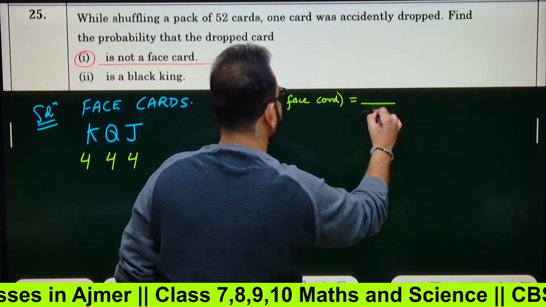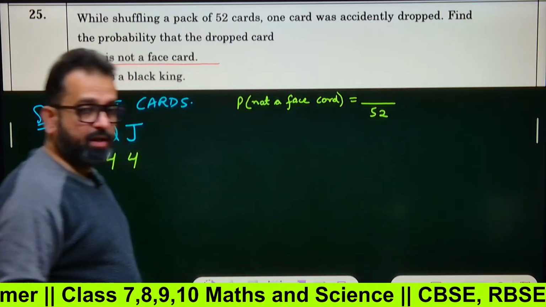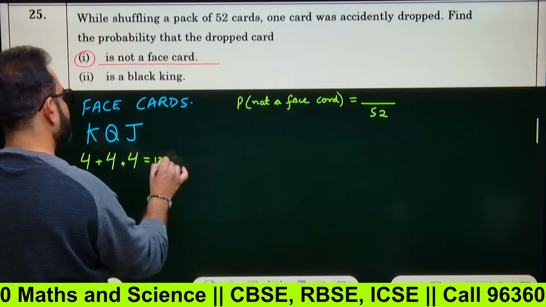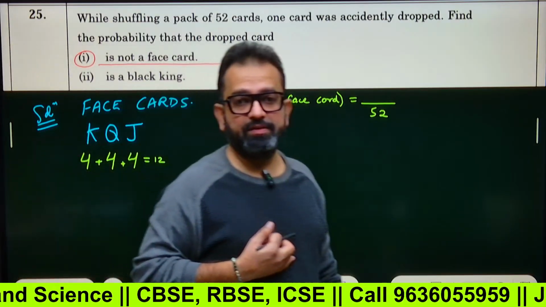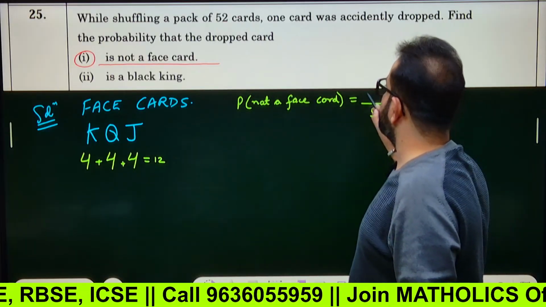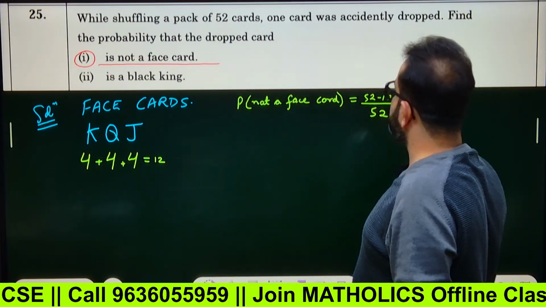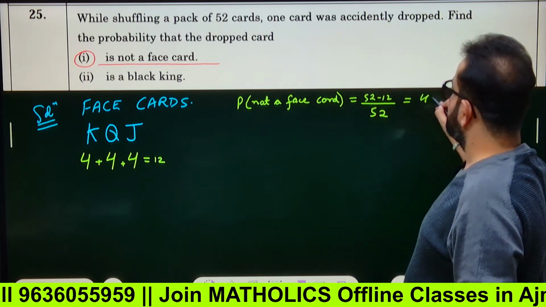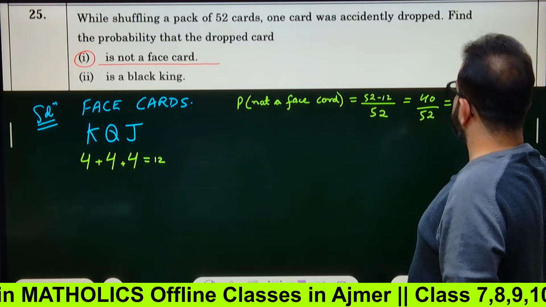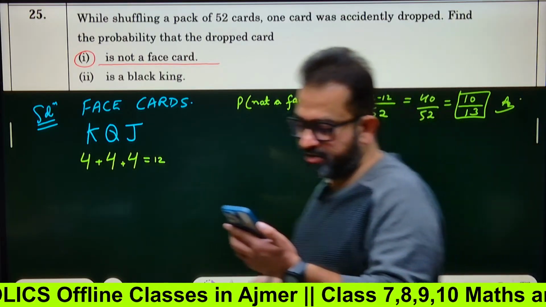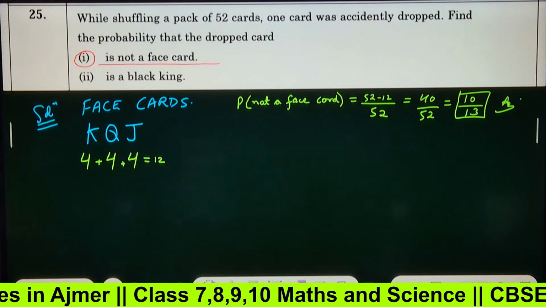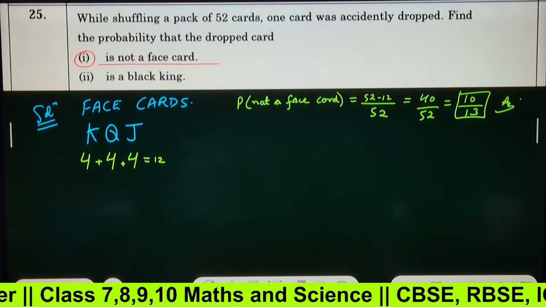That means something upon 52. Now how many cards? Total cards are 52. 4 plus 4 plus 4 equals 12. That means favorable outcomes will be: the dropped card could be anything other than a face card. That means 52 minus 12, the remaining number of cards. That means 40 upon 52. If you cancel by 4, 4 tens are 40, 4 thirteens are 52. 10 by 13 is my answer for the first part.